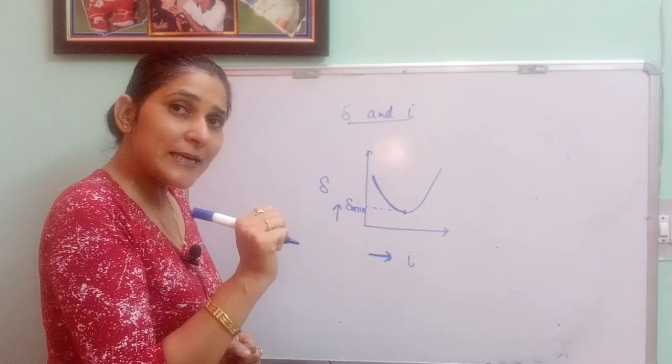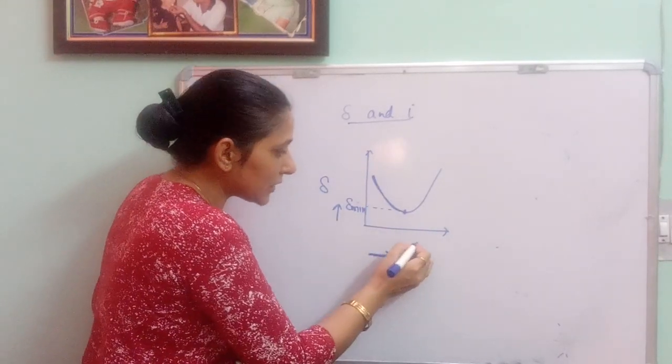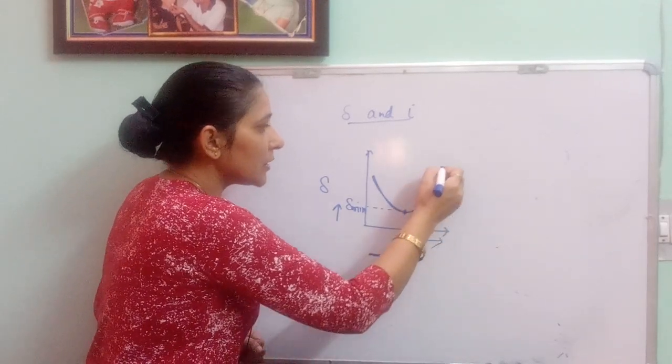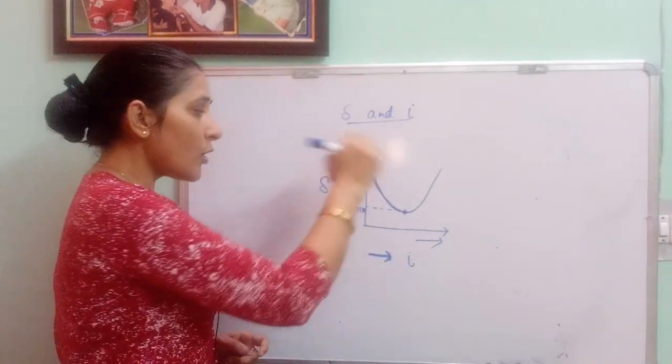Okay, once it attains a minimum deviation, after that if you will keep on increasing the value of angle of incidence, the angle of deviation increases. Now the angle of deviation increases. So how can you write?